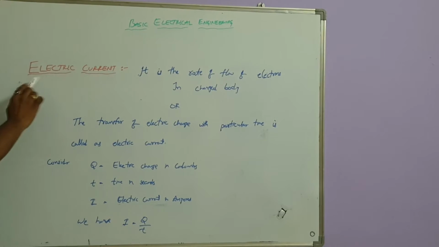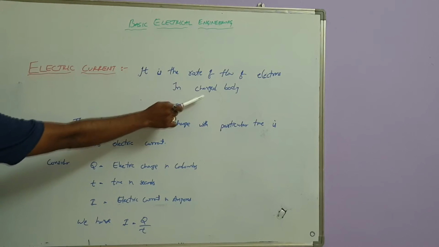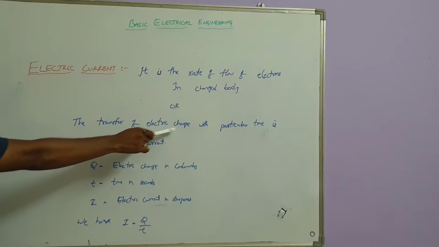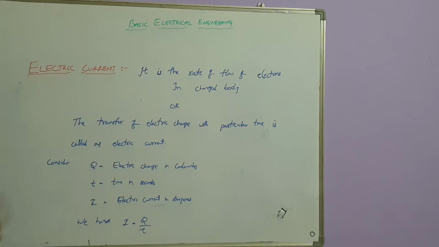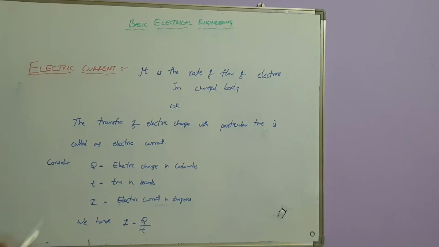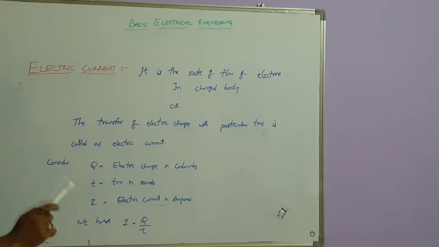So we discuss electrical current. What is electric current? It is the rate of flow of electrons in a charged body, or the transfer of electric charge in a particular time, is called electric current.